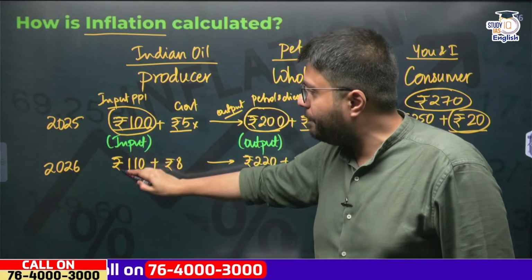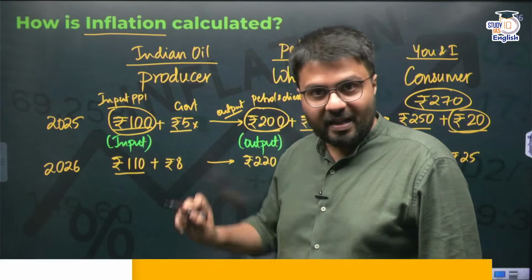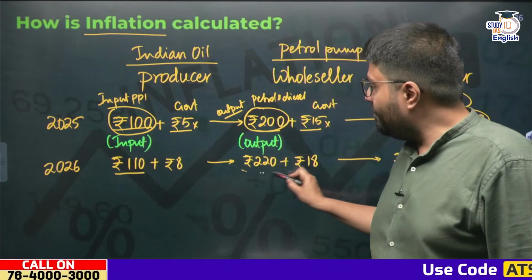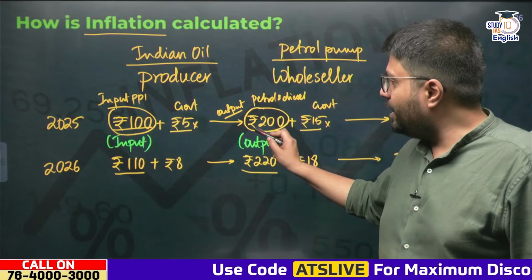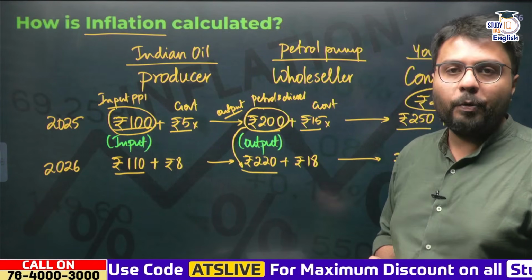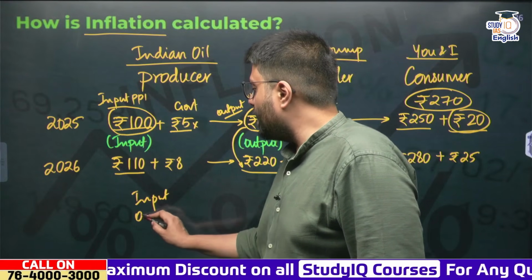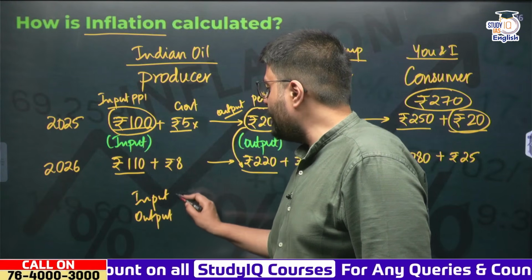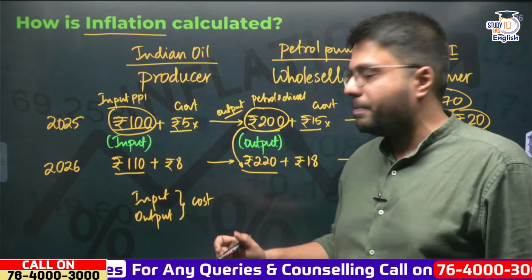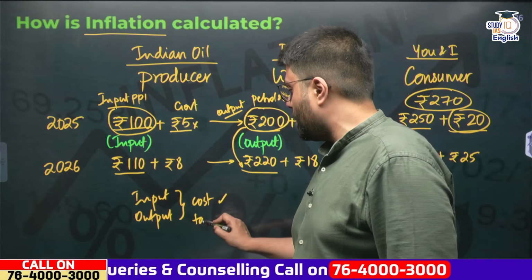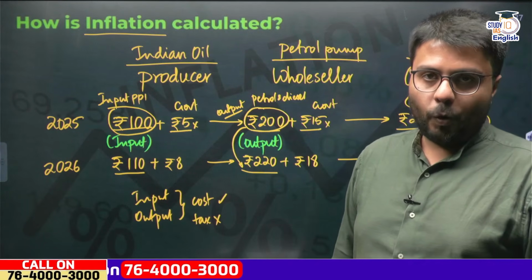So you compare input PPI with the amount of inputs that the producer is required to pay in the next year, that is 2026. Similarly, if you take the price that the producer receives in 2026, it would tell you the inflation at the output level. So you get input PPI and output PPI by taking into account what? The cost paid by producers and the cost received by producers. It does not take into account the taxes paid by producers or by the wholesalers.